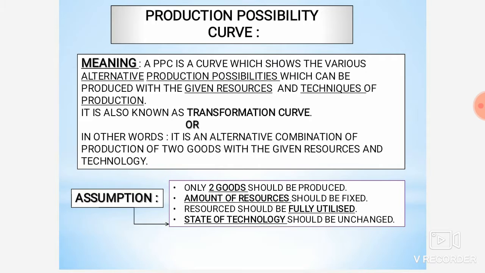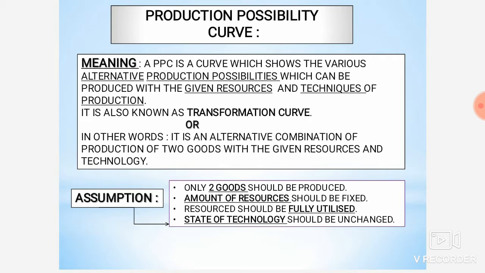Next one is amount of resources should be fixed. Like for example, if you are purchasing something, the amount of capital which you are investing should be fixed. Like for example 10 lakhs, like for example 50 lakhs, it should be fixed. Resources should be fully utilized, means whatever resources you have brought, like raw materials, should be fully utilized, not wasted.